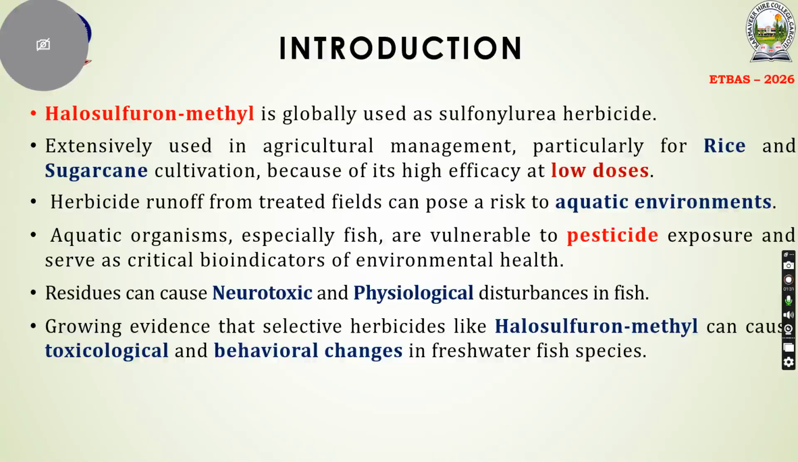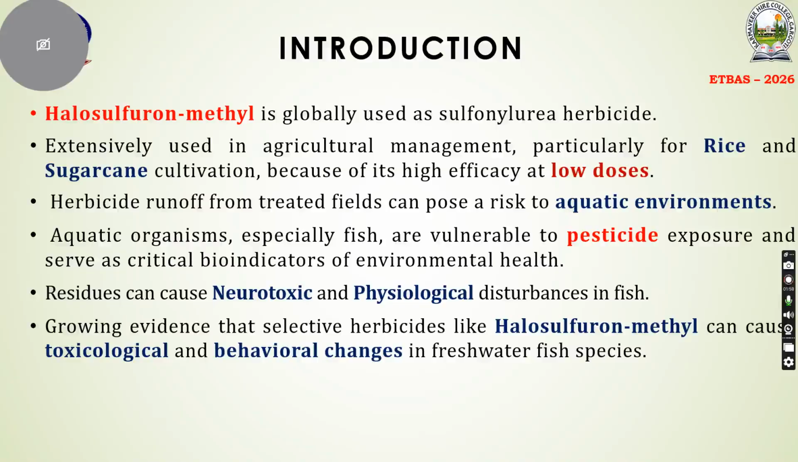As we know, aquatic environments are very sensitive areas where the fish survive. If any toxic chemicals or herbicide go in by runoff, it causes several types of ecological imbalances to the aquaculture and aquatic fields. So aquatic organisms, especially fish, are very vulnerable to pesticide exposure and serve as critical bioindicators of environmental health, as we all know.